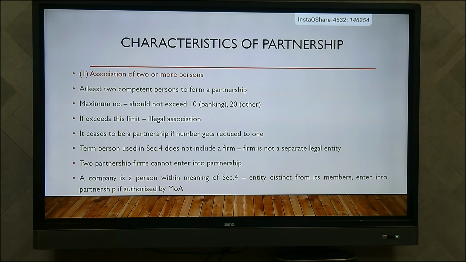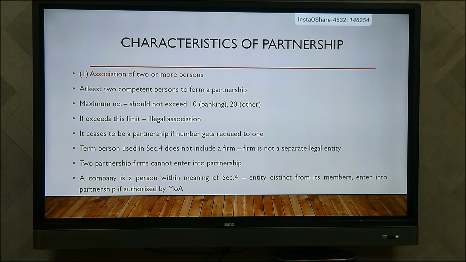There are 5 features or characteristics of a partnership. First one, association of two or more persons. At least two competent persons are required to form a partnership. Competent person means he should have attained majority and should have a sound mind, then only they can enter into partnership. And minimum there is a need for two persons, and the maximum number should not exceed 10 in case of banking business and 20 in case of other business.